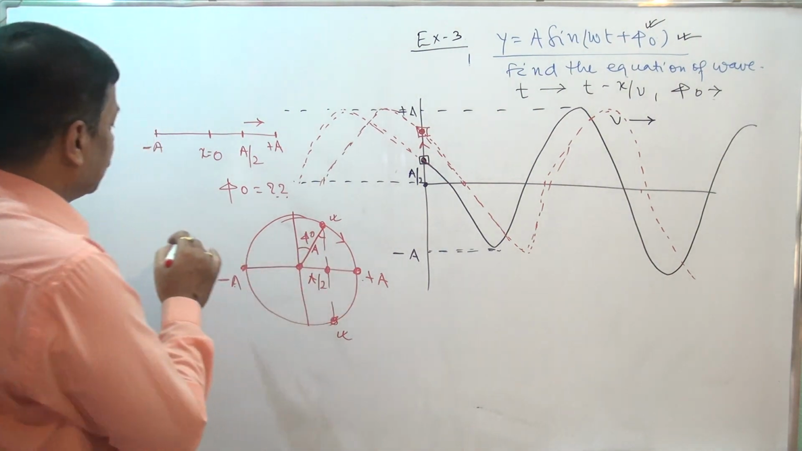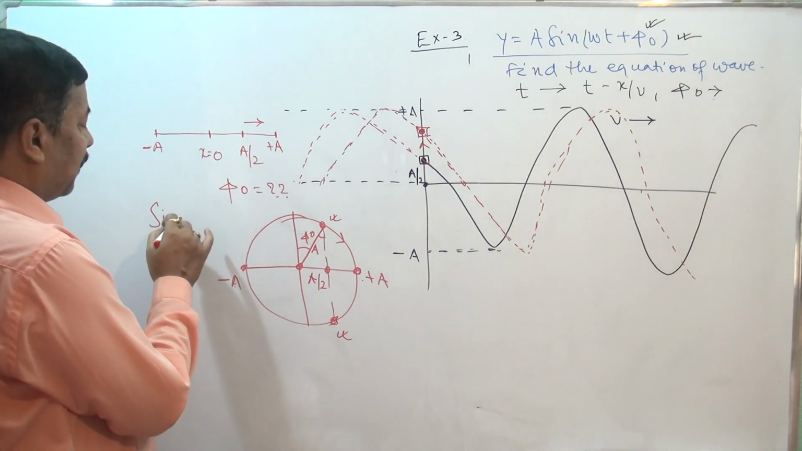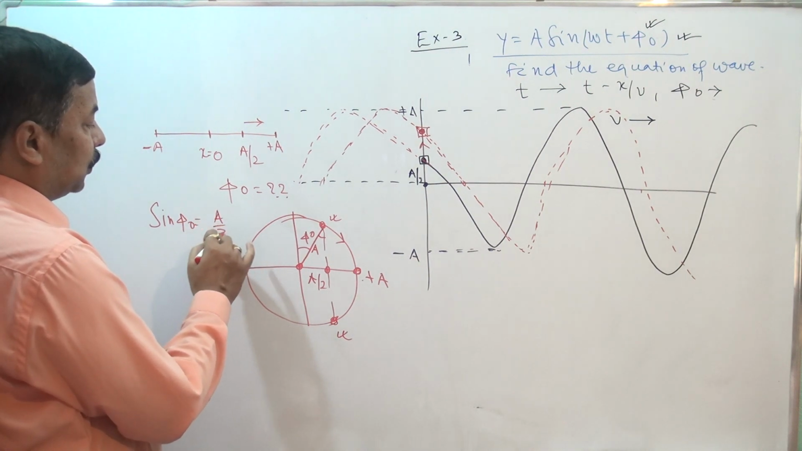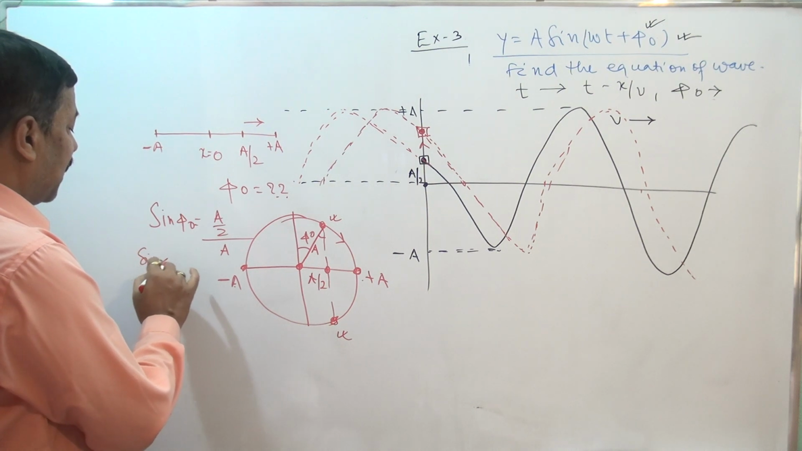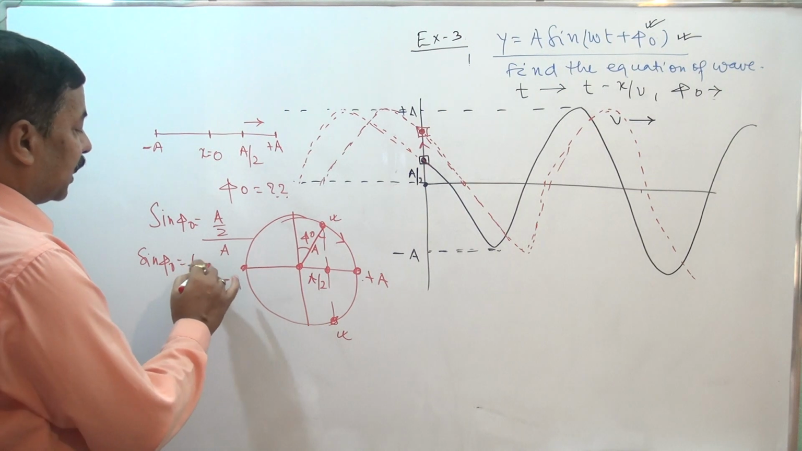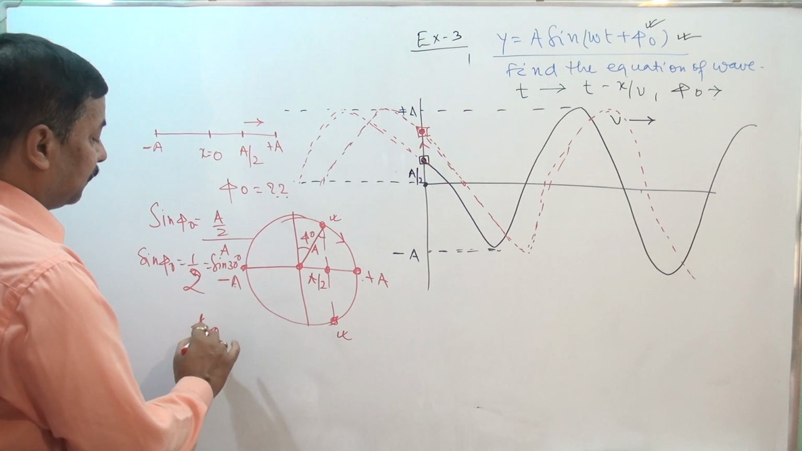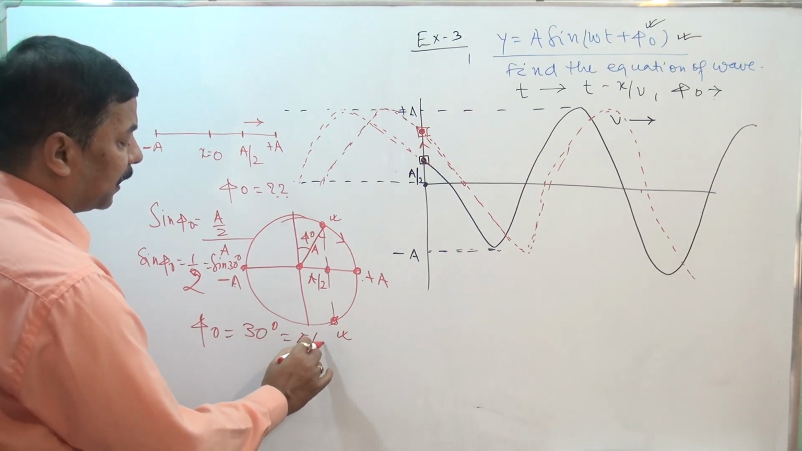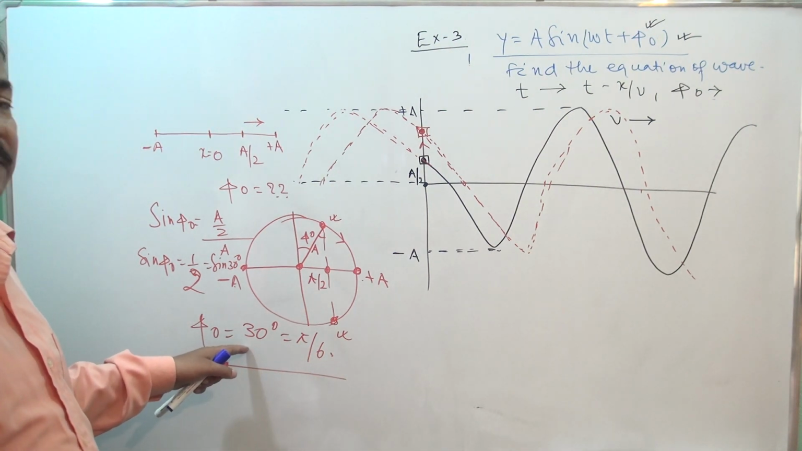So for this we can take sine. This is also your phi naught. Sine phi naught equals perpendicular a by 2 by hypotenuse a, that is sine phi naught equals 1 by 2, that is sine 30 degree. So phi naught equals 30 degree. 30 degree means pi by 6. So the phase we have got is pi by 6.